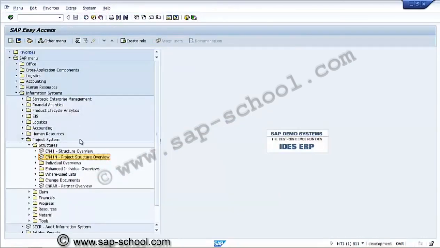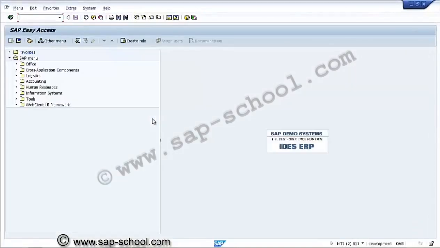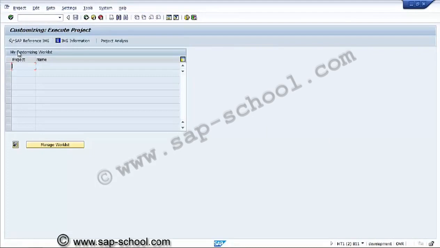Now before proceeding to the other reports, we will see what customizing settings we have made for this information system as well as the database system. So these profiles we'll see. We'll go to the customizing guide, that is SPRO. In the SPRO, we'll go to the customizing guide.